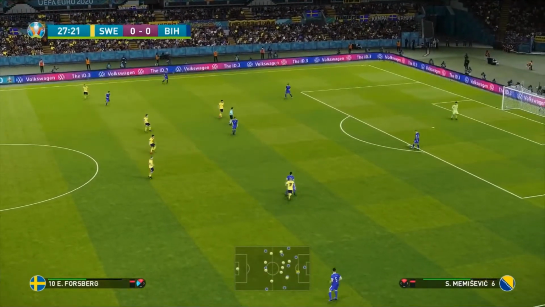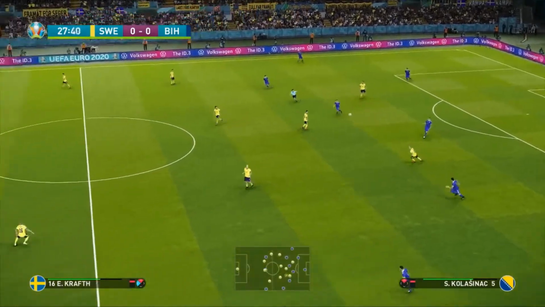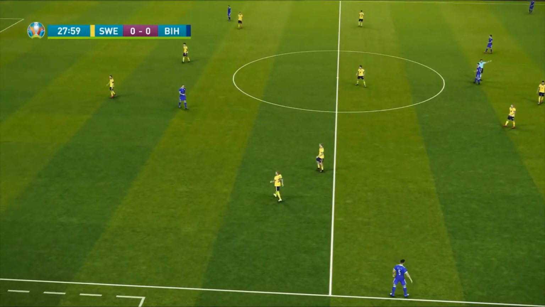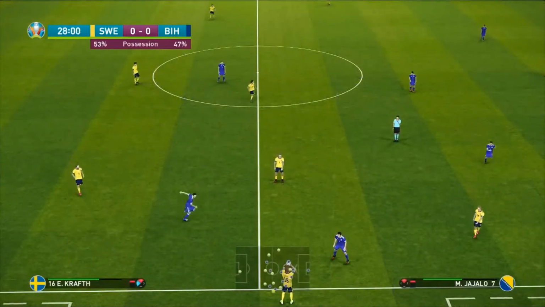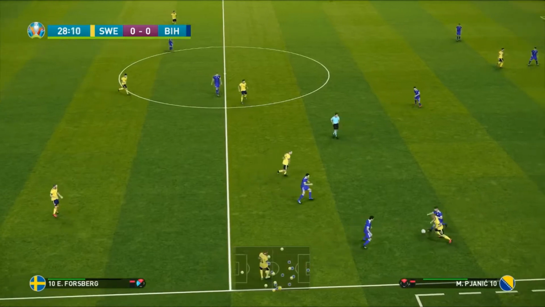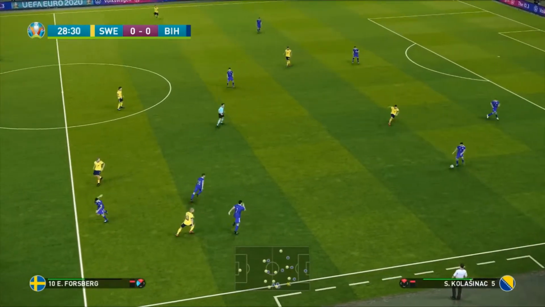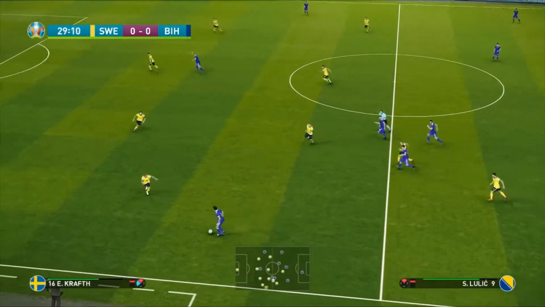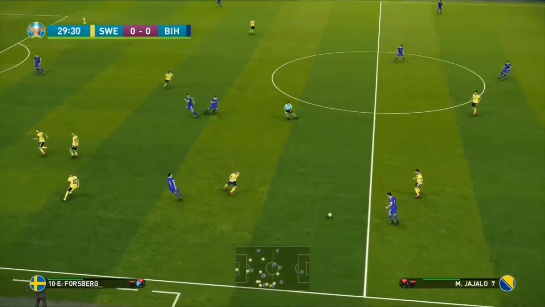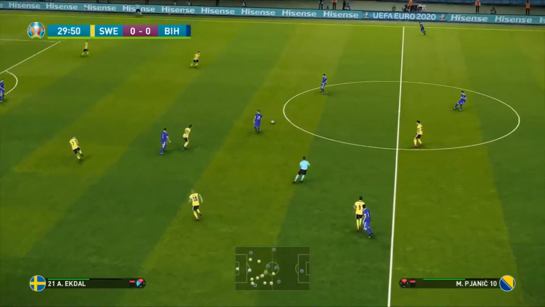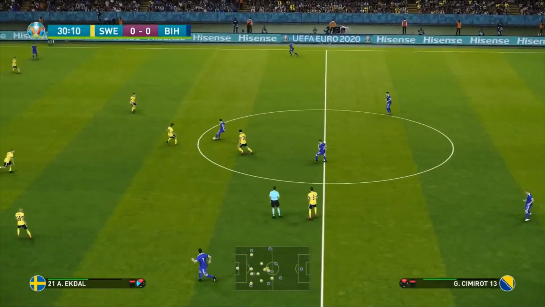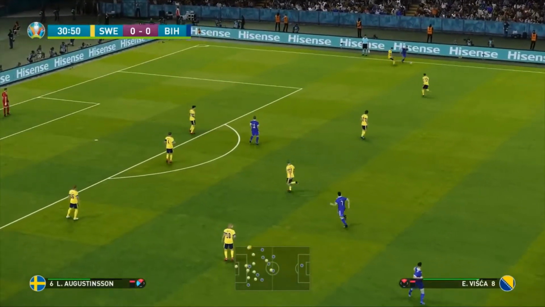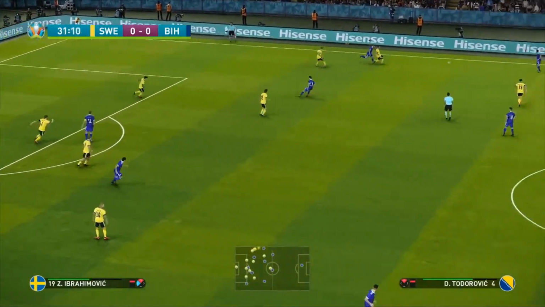We're 27 minutes into this game between Sweden and Bosnia. Both sides do need the win today to try and keep their hopes alive of finishing second in this group. Remember, as I always say in every single highlights video, the 4 top sides which finished third do go into the knockout stages. Of course, that will be very interesting to keep an eye out on throughout the rest of match day 3. We'll know tomorrow who finishes third in Group A. We could see somebody finish on 4 points in there, which should surely mean they get through to the knockout stages. But we'll have to find out.